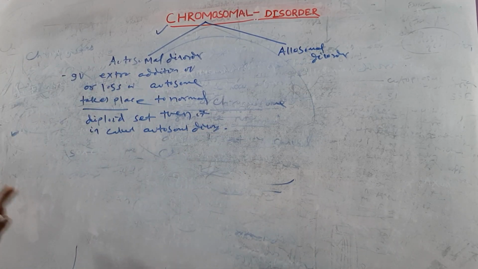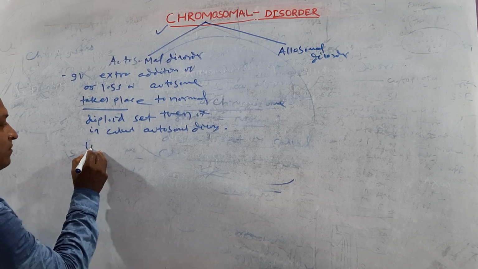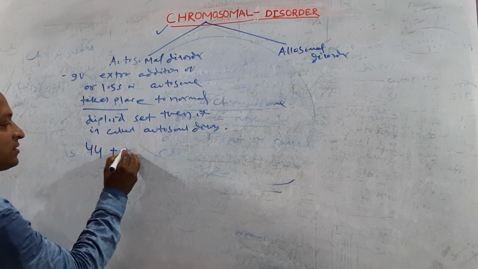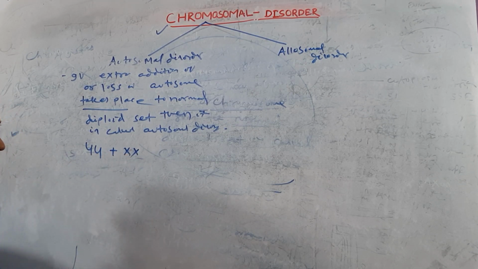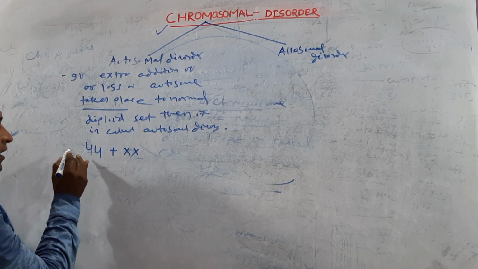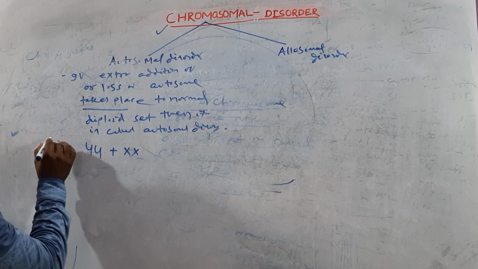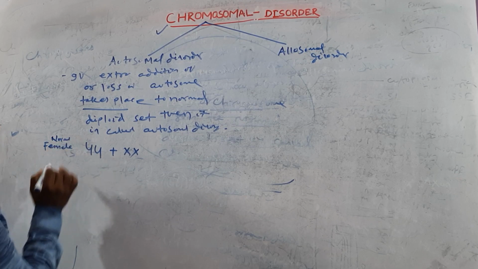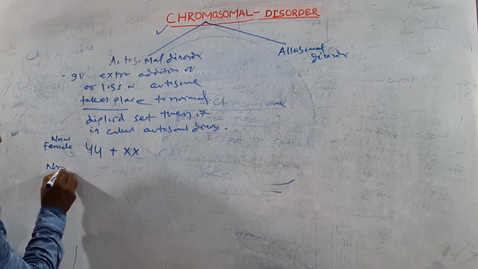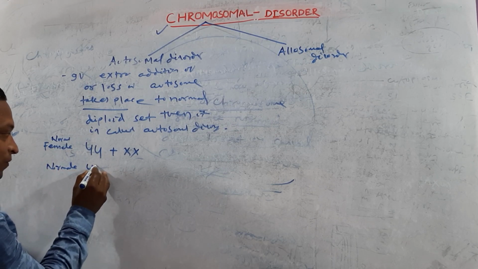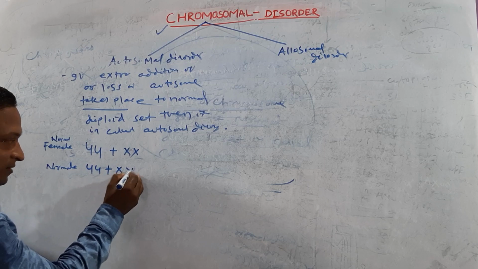Take an example. In case of a normal human female, 44 plus XX chromosomes are found. In case of a normal male, 44 plus XY.